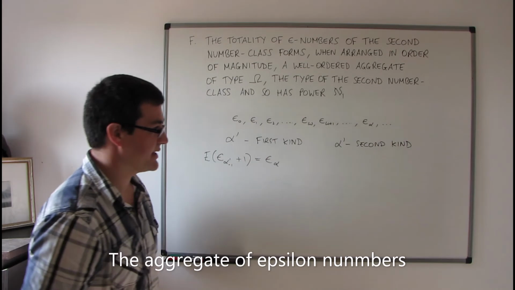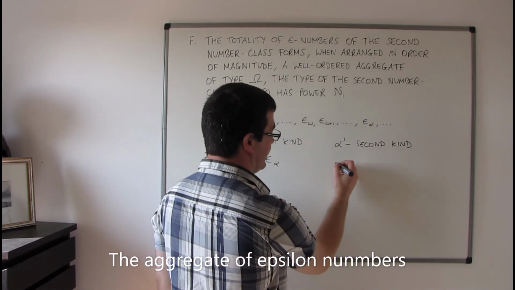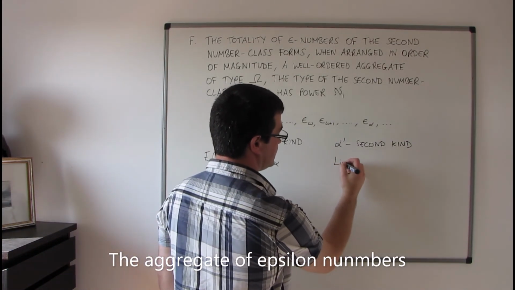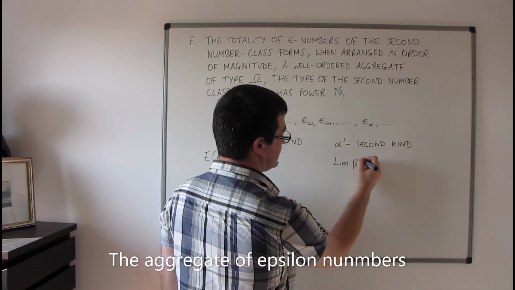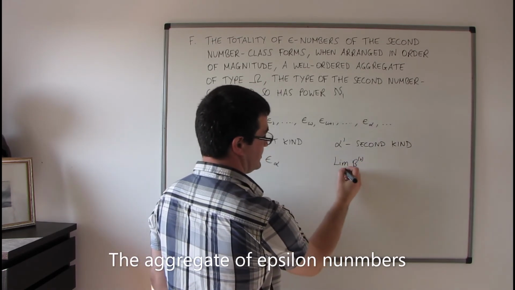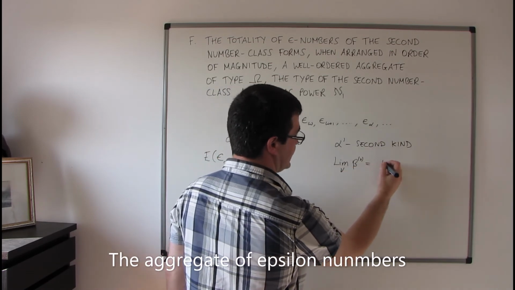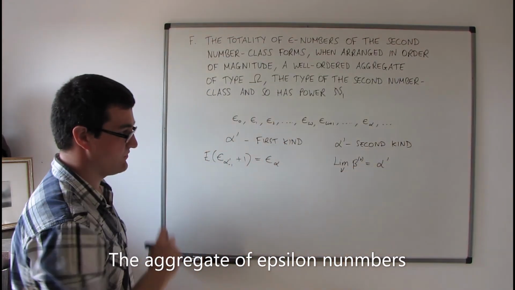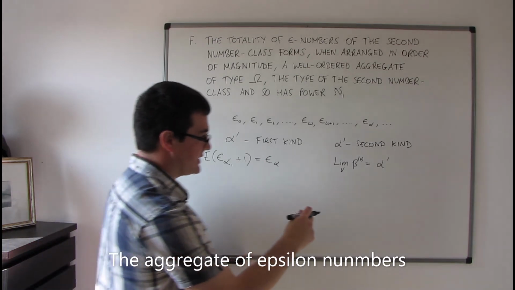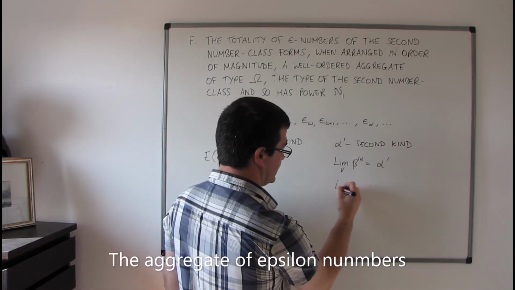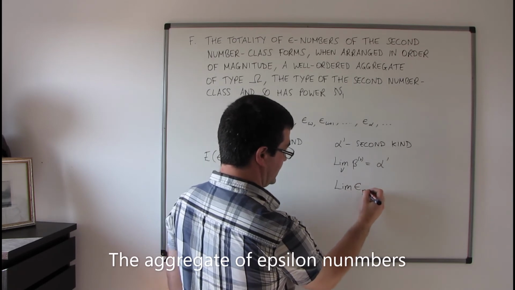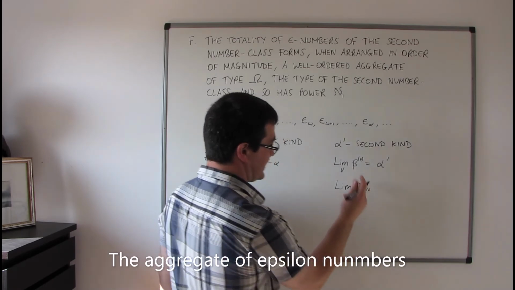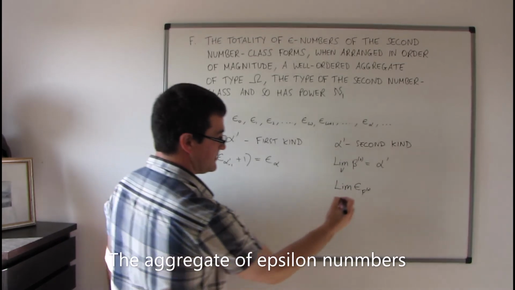So in this case, what I'm going to do is take a fundamental series, beta nu, such that the limit is alpha primed, and then I can take the limit of the epsilon numbers with those betas as subscripts.